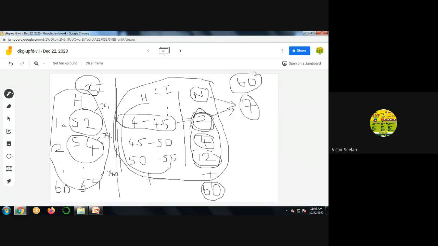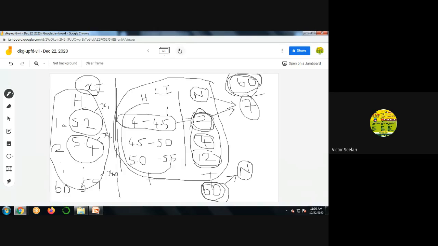Okay. So our population size is 60. So your total class strength is 60. So this is called the population. So the total number of students is 60. So the total of all these f should be 60. Okay. So the notation for population size is capital N. So capital N is nothing but the total number of students in a class.